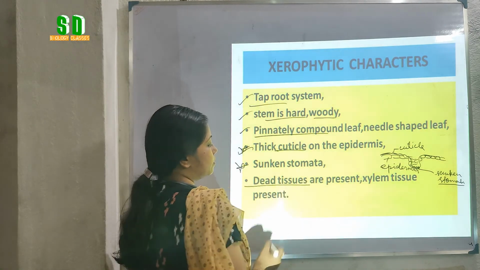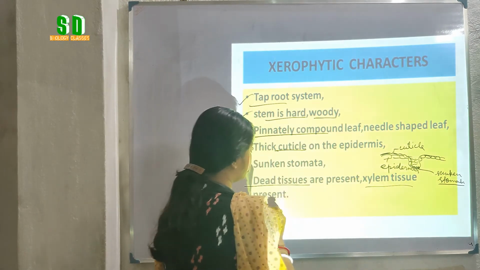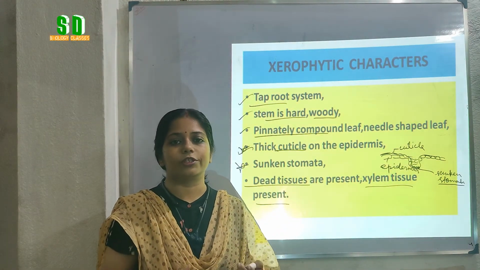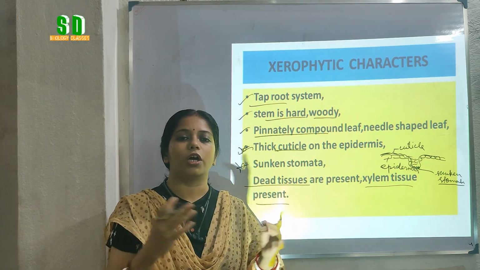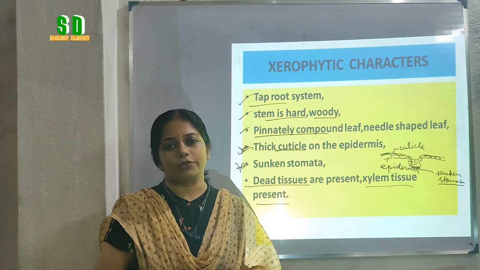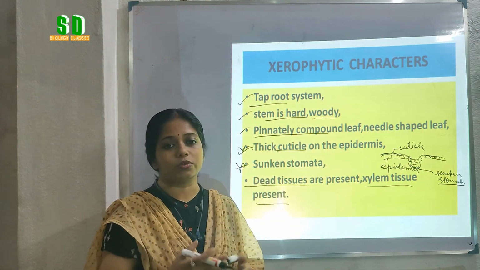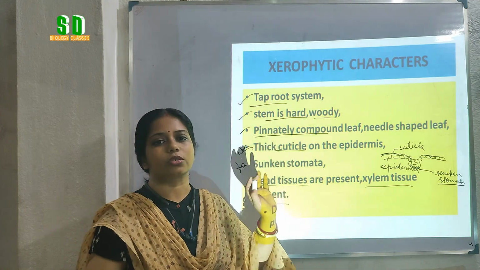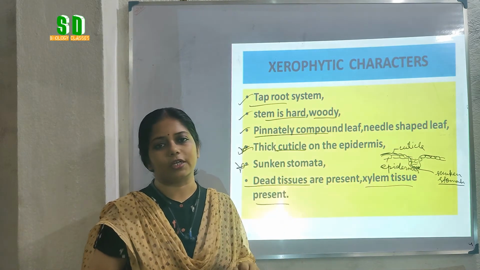Their plant body is mainly made up of dead tissues, and xylem tissues are also present in high amount because whatever water they can get from the rocky surface, they have to transport to each and every part of the plant body. That's why a high amount of xylem tissue is present. So these are some basic features of gymnosperms which resemble xerophytic plants.